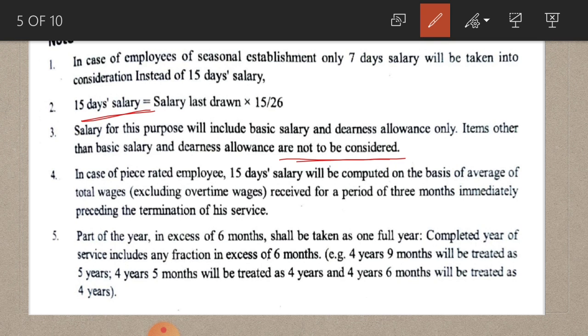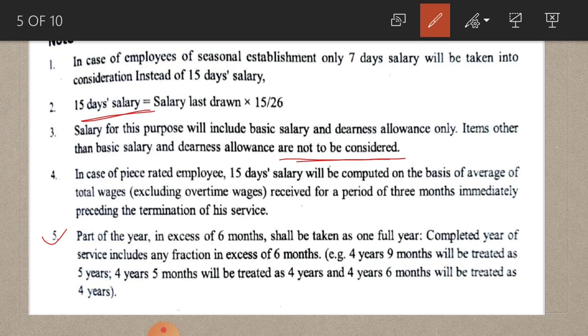That is, the 3 months immediately preceding termination have to be considered for calculation of the gratuity amount. Next, the fifth note: part of the year in excess of 6 months shall be taken as one full year.